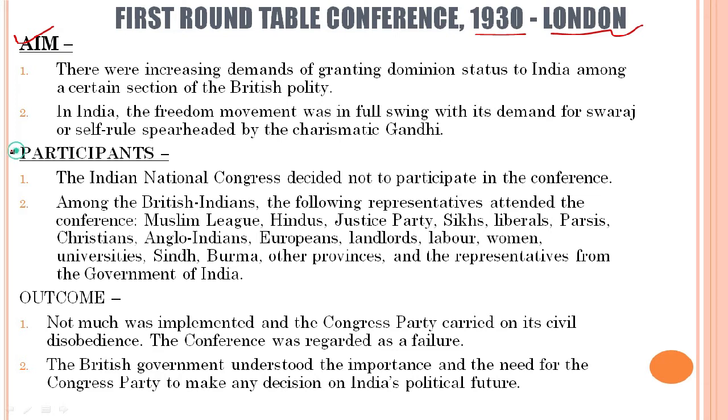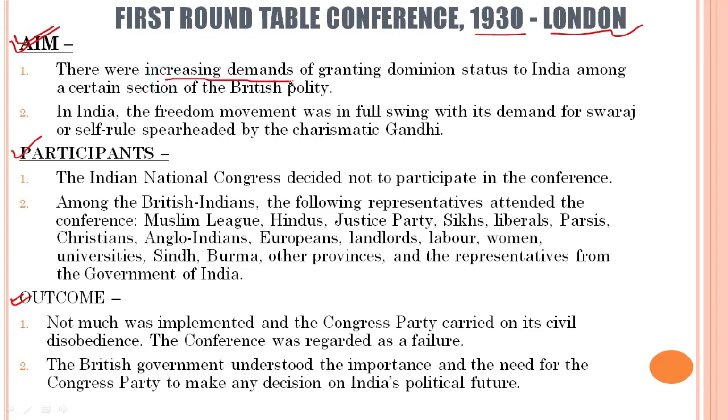Second, we will see who participated in these conferences. Three round table conferences in total actually took place: the first, the second and the third. Who all participated in them, and at last we'll see the outcome of all these round table conferences. So let us move ahead. What was the aim of the first Round Table Conference? Let us see some background.